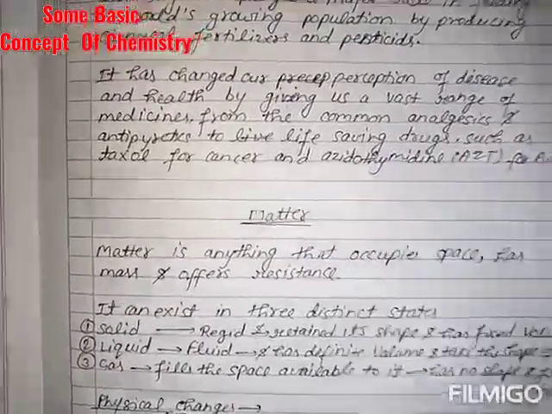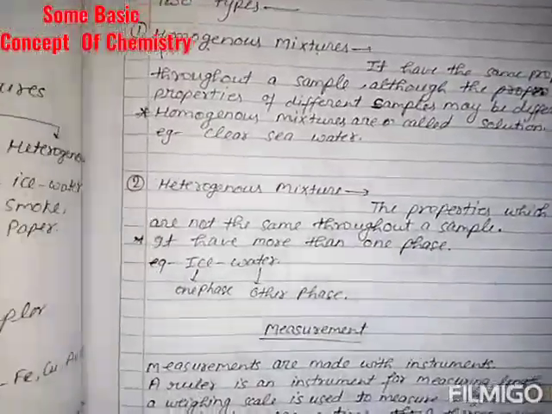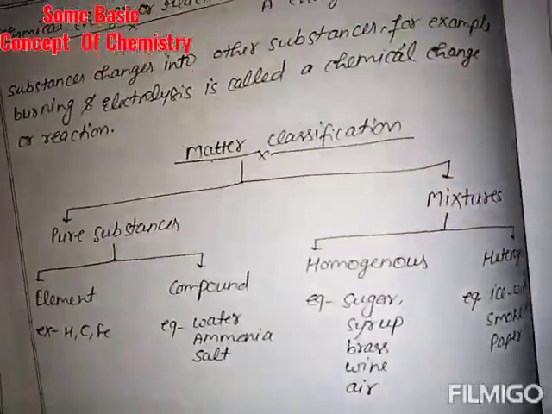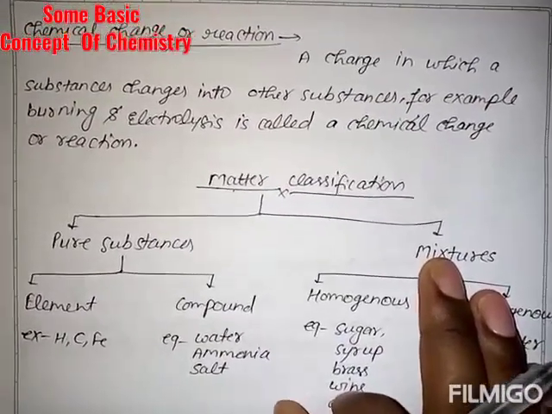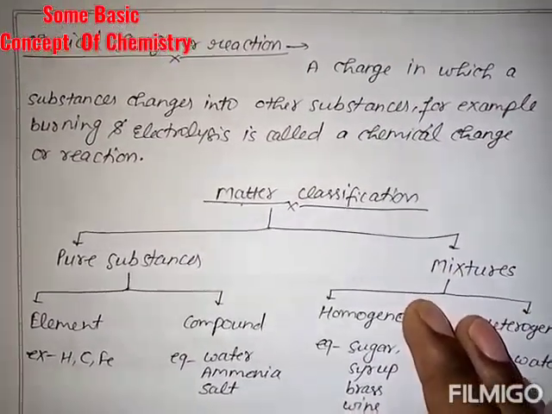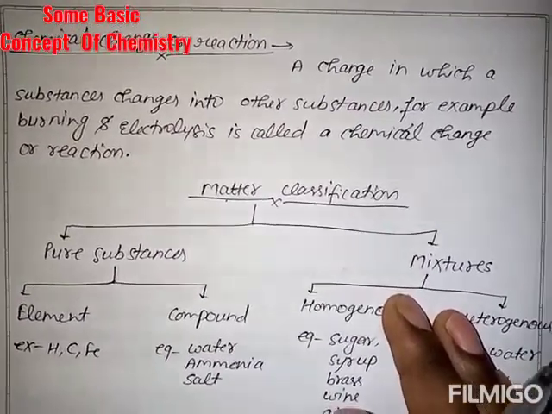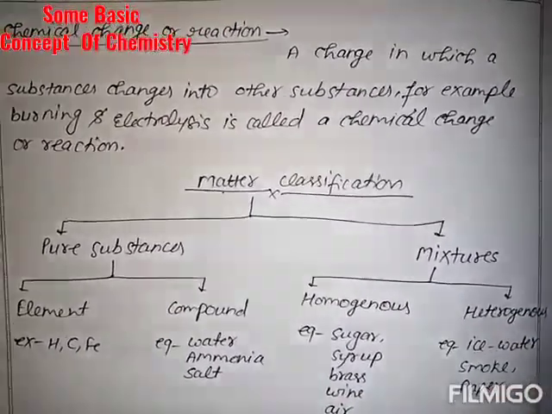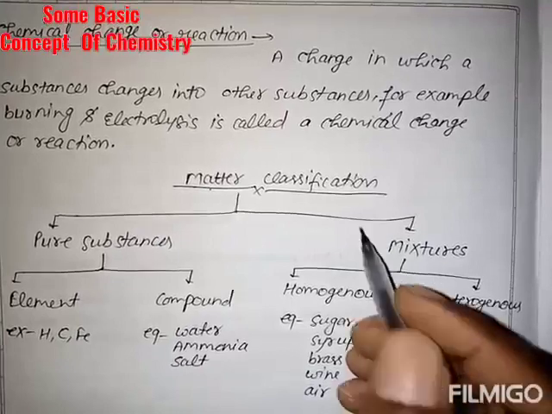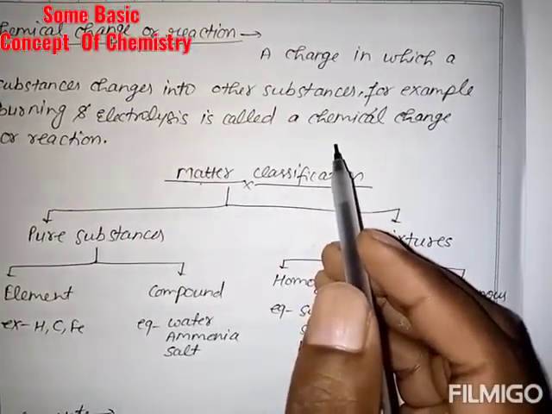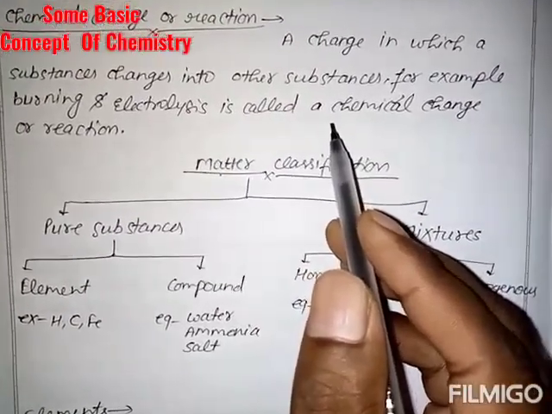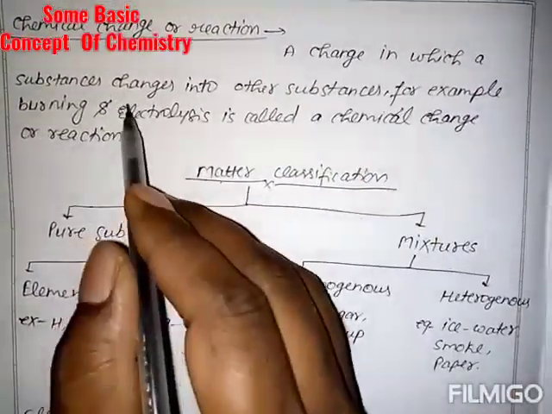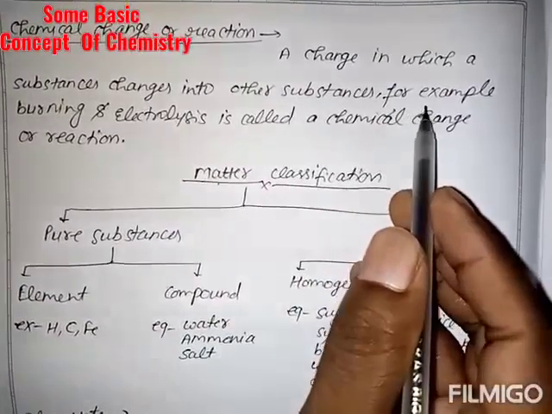Okay, now the second one is chemical change. What do you mean by chemical change, student? Chemical change or reaction: any type of reaction which is brought about by a catalyst, temperature, pressure, anything. It is a change in which a substance changes into another substance.